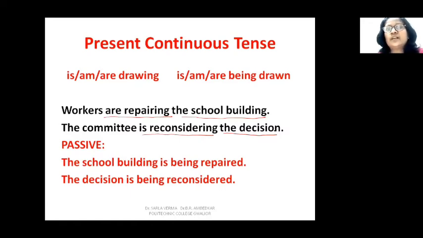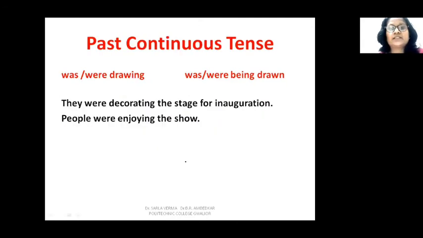It's easy to remember. In continuous tense, you have ing with the verb, and while changing it into passive, we use being. So continuous tense means ing form, and in passive of continuous tense, we use being. So it becomes easy for you to remember. So the school building is being repaired and the decision is being reconsidered. So the decision was object and it has been made subject now. So the decision is being reconsidered.